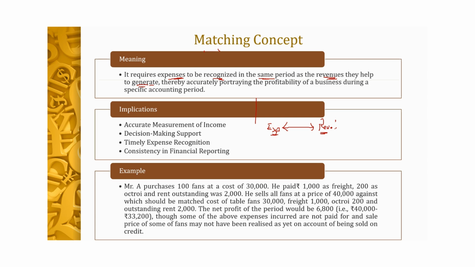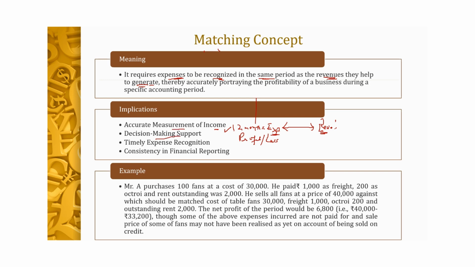First of all, it helps in accurate measurement of income. The matching concept ensures that the net income reported in the income statement accurately reflects the profitability of that particular period. If we took a period of 12 months, then by matching the expenses and revenues of those months we are calculating how much profit we made in that particular year, or how much loss we incurred in that particular period. So it helps us in accurate measurement of the income.